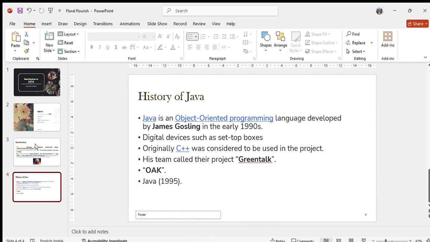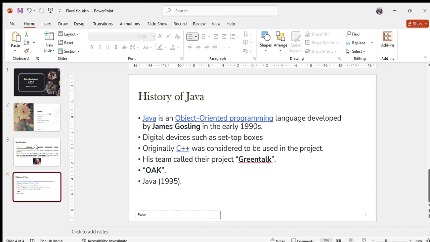Because they considered n number of options, but every day, for freshening up, they consumed tea. Very near the office, there was a tea shop. In that shop there was a tea called Java, and every day the team drank that Java tea. That is the reason finally in 1995 they announced the new programming language called Java. This is the history of Java.